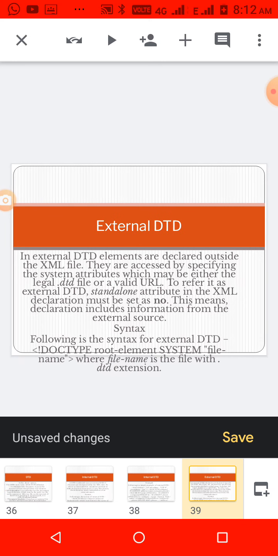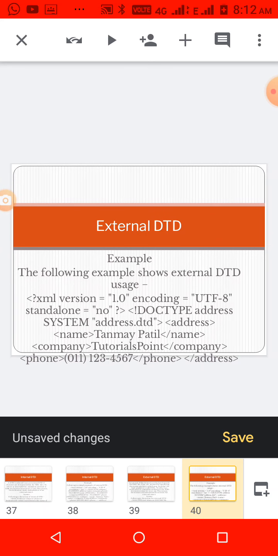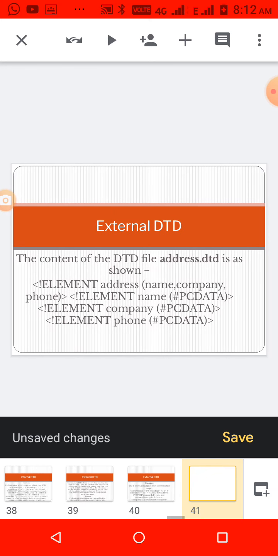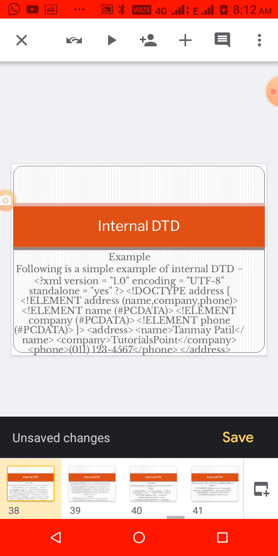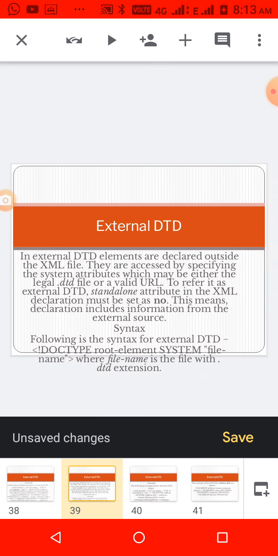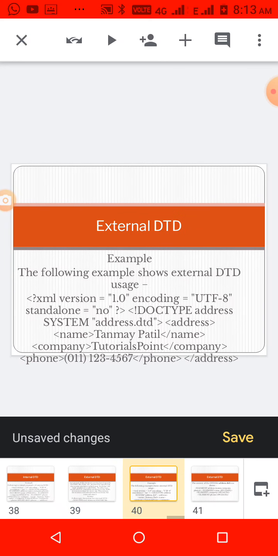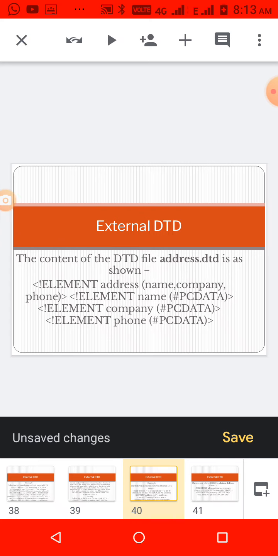And then external DTD means file name only we are specifying. See here, external DTD, address.dtd is given, but those declarations are not here. That is declared as a separate file, address.dtd, in some other place, but we are calling it here. You see the difference. Internal DTD means whatever structure, field names, everything is available inside that XML document only. But external DTD means that structure is available in a separate place, but we are calling it here. That is called an external DTD.